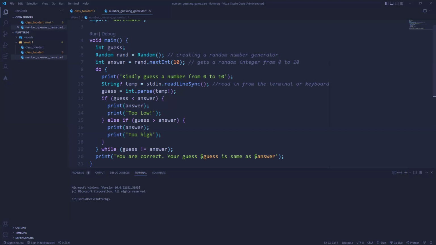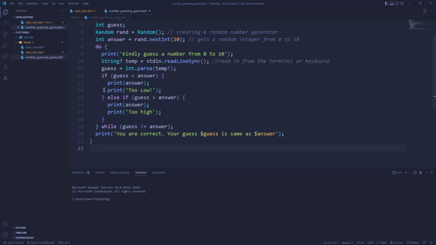In the last class, we were able to talk about control structure, right? And we did some hands-on work on it, and we were able to build a number guessing game and all those, right? But today we're going to be going into functions.